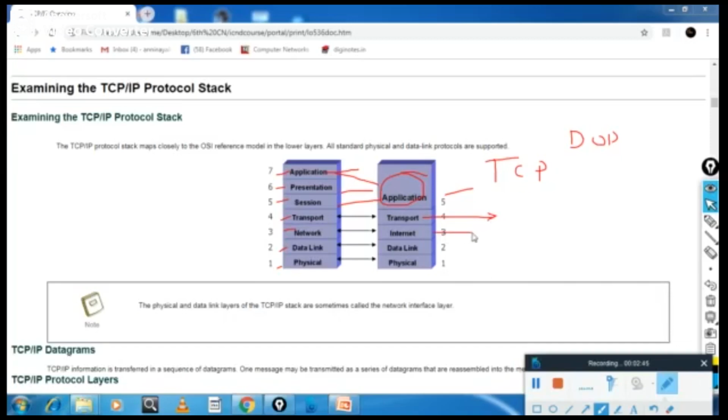Module 3 is about routing and switching, module 4 is about mobile or cellular networks, and module 5 is about multimedia networks. That multimedia network is not related to this session, so please ignore.